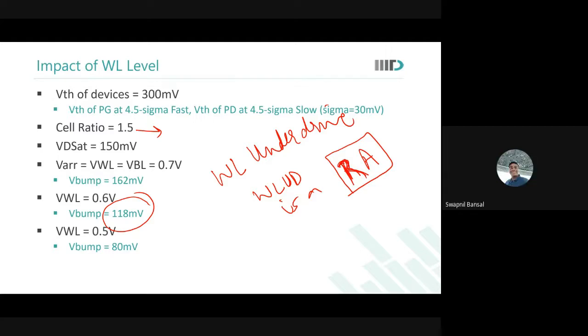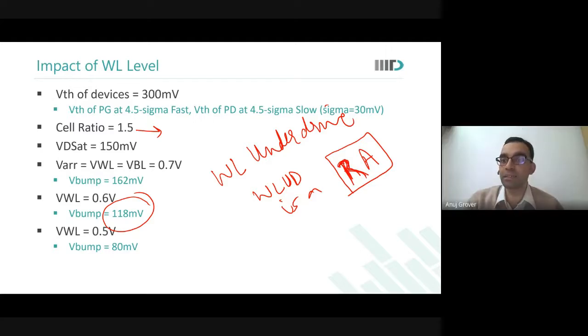Cell current, read access. Immediately cell current degrades because the pull down pass gate you made resistive. So your access time degrades big time. So you will not want to do word line underdrive at all voltages. You will only want to do it when your cell becomes risky. Okay.